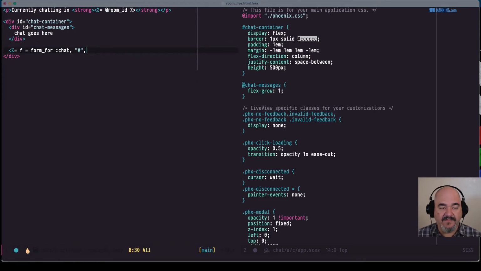All right, so no, but you can. The reason I mention that is because you can fall back to an HTML route if you need to. In this case, we're not going to. Then we're going to put an ID of chat-form on here just so we can track it with our CSS.